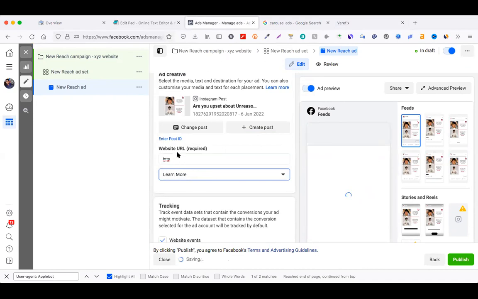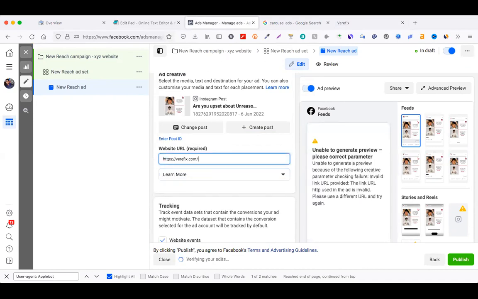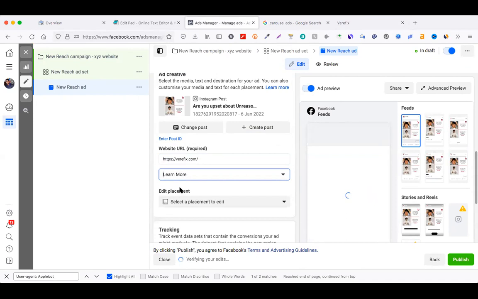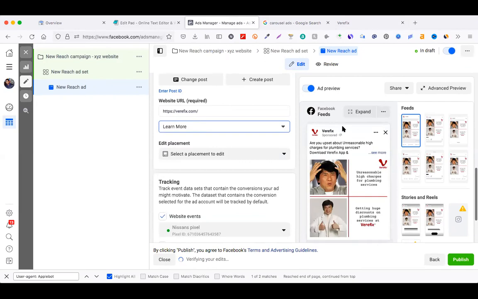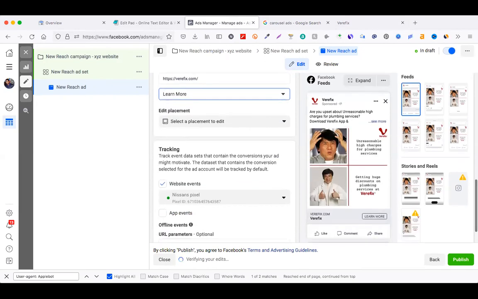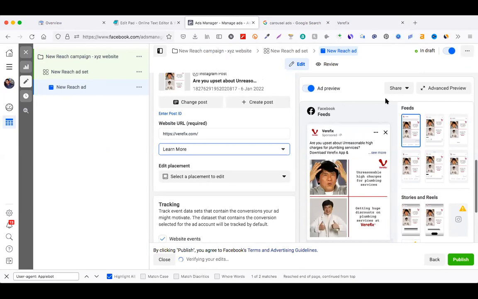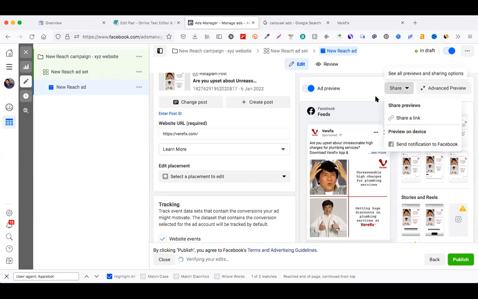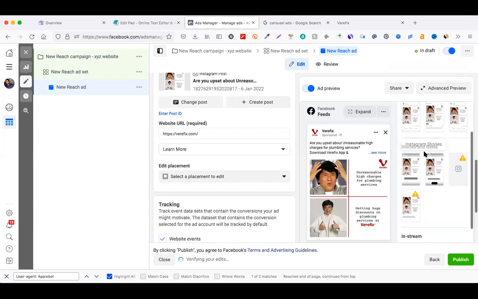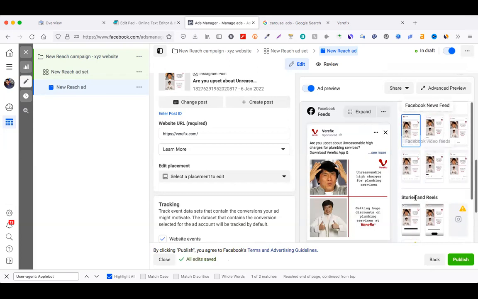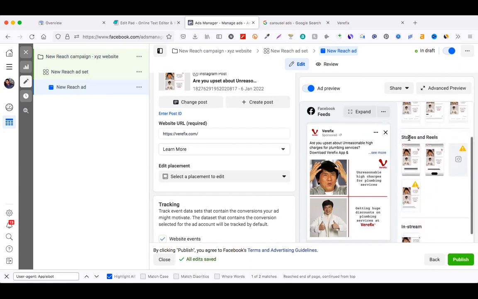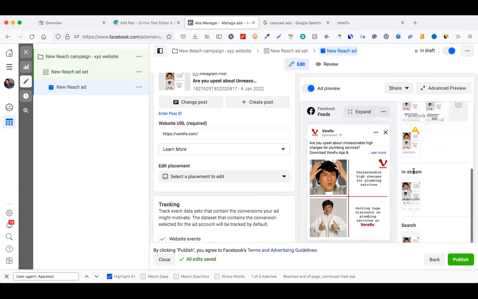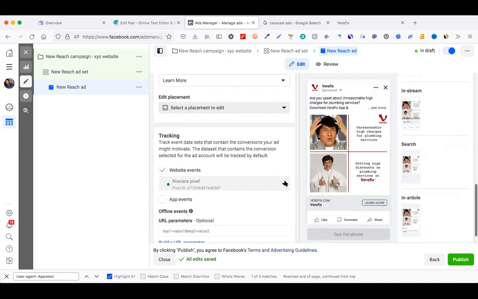Here you can see different designs or ad previews according to Facebook's patterns: how your advertisement will be visible on the feed, how it will look on stories and reels. You can check.